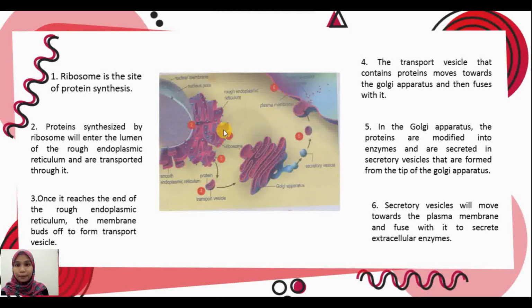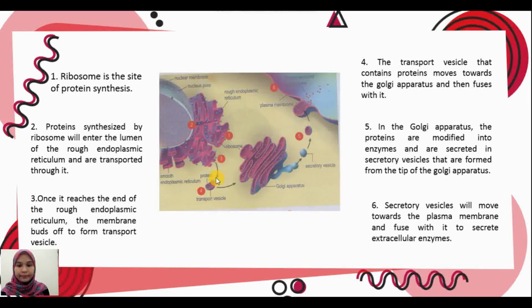After it synthesizes, the protein will enter the lumen of the rough endoplasmic reticulum, or RER, and be transported along the RER. Once it reaches the end of the RER, as in number 3, the membrane buds off to form a transport vesicle.